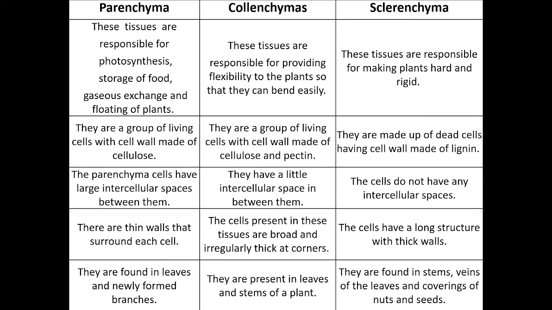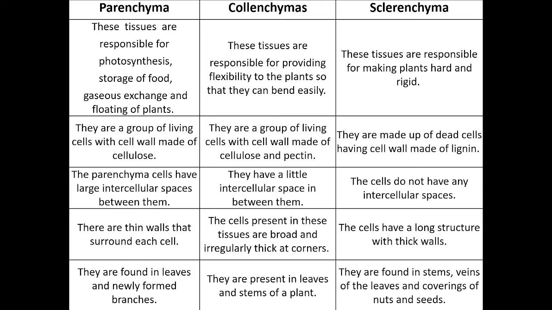Okay. Next point is about the intercellular spaces. Parenchyma cells have large intercellular spaces. In collenchyma, there is a little intercellular space, and in sclerenchyma, there is no intercellular space. So this point is easy. Next is parenchyma. There are thin walls that surround each cell.